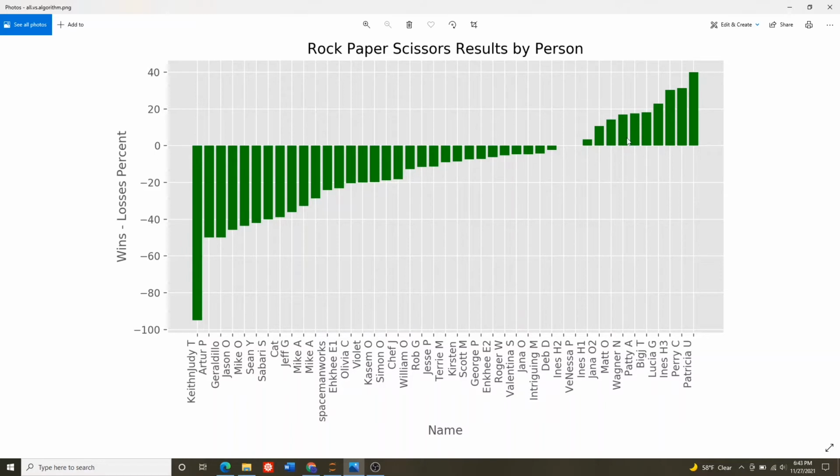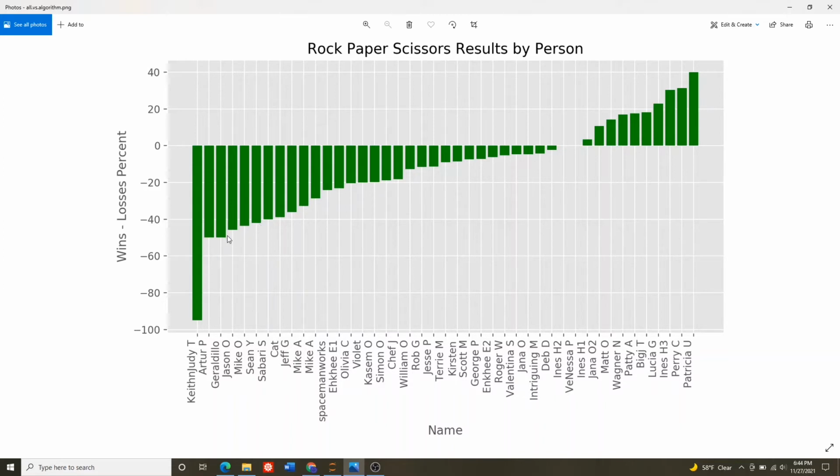So 10 people were able to beat the algorithm, and the other 33 people lost or tied to it. So that's a pretty good sign. That means that the algorithm is pretty good. If we look up here at the winners, my friend Perry, he's an expert in Monte Carlo and random numbers, and he did really good. He beat the algorithm. But then again, my godmother beat him, and she doesn't know anything about Monte Carlo or random numbers. So pretty cool.